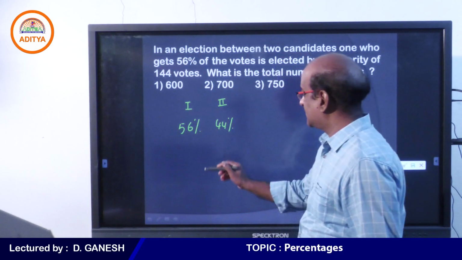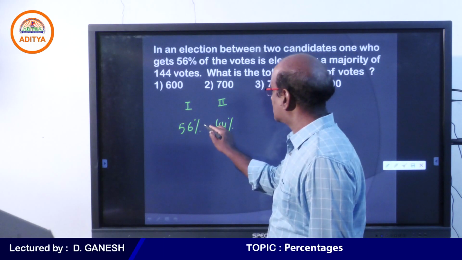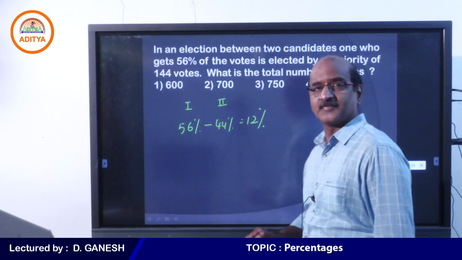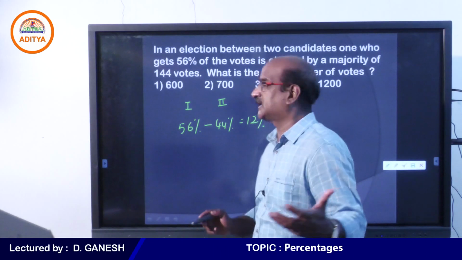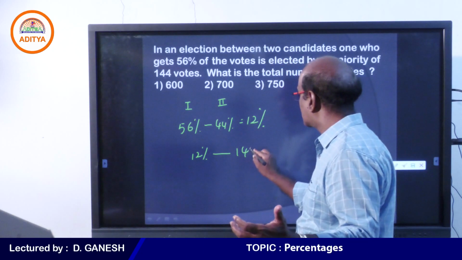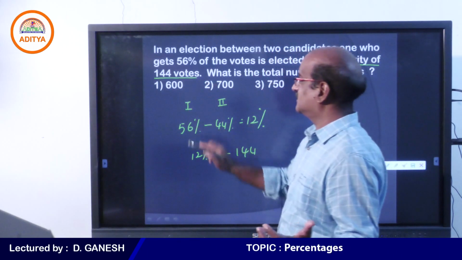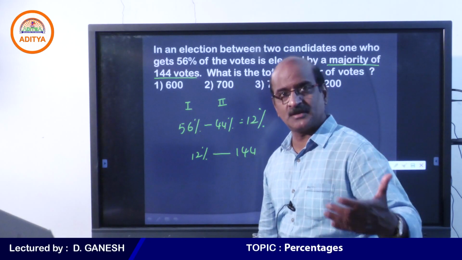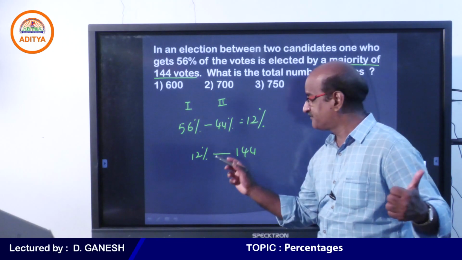Therefore, come on student, this guy is getting 56% and this man is getting 44%, and it is understandable that the first person is getting 12% more votes. Therefore, the first person won the election by a majority of 12%, and that particular 12% is nothing but 144, because the one who won the election won by a majority of 144 votes. Therefore, majority is 12%. Remember student, majority is nothing but the difference between the first and second person.